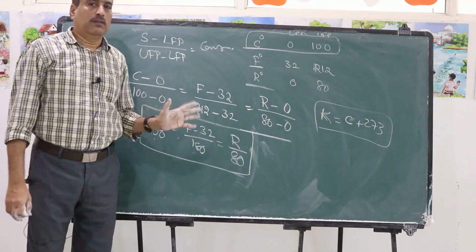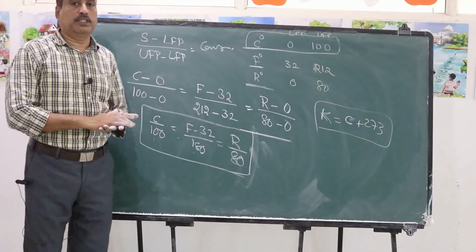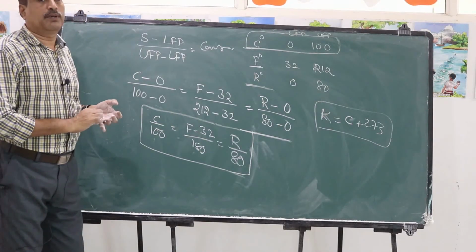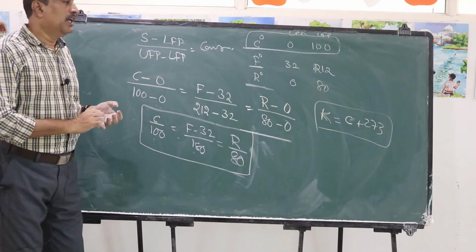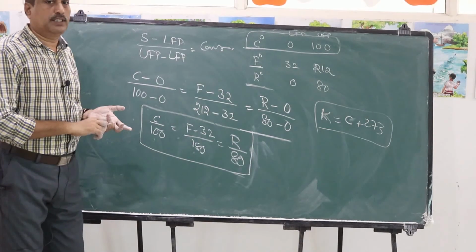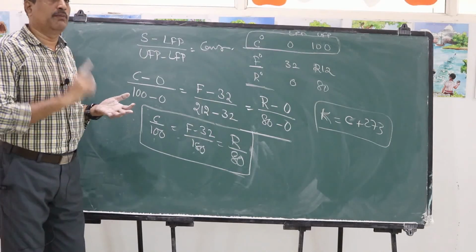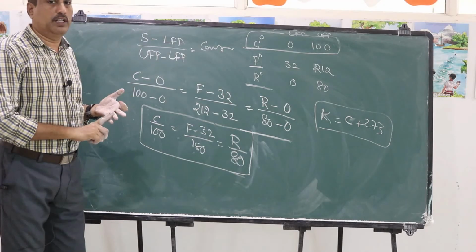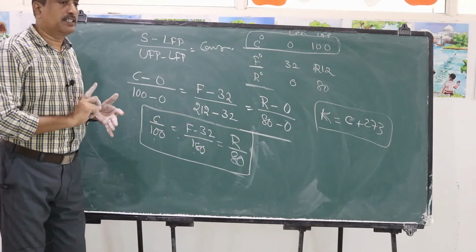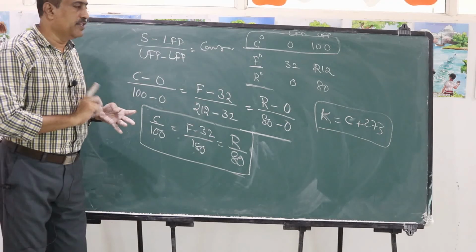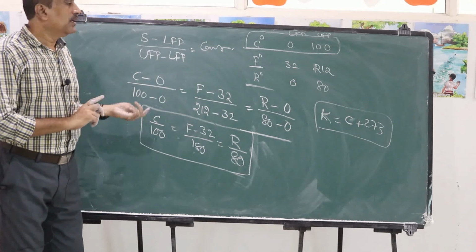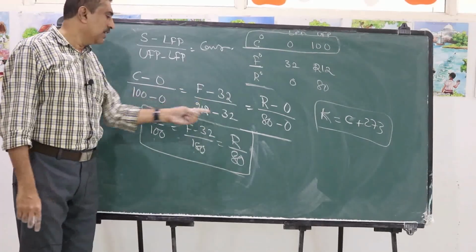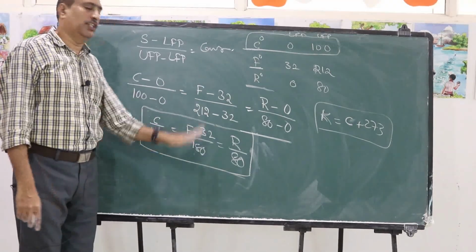What does thermometry mean? Measurement of temperature. To measure the temperature with thermometers, we use the property of expansion of materials, in which we prefer liquid thermometers, and in liquid thermometers we prefer mercury for five basic reasons: its availability, its low specific heat, its high thermal conductivity, not sticking to the glass, and being easily visible. Using mercury, we have three different scales, and those three scales are related to one another by these relations.